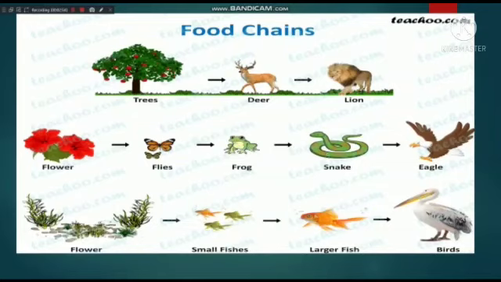This is an example of an aquatic food chain. The aquatic plant is eaten by the small fishes. The small fishes are eaten by the larger fish, and then the larger fish is eaten by a bird. So here also the food energy is transferred from one organism to another organism, and at every level, from the plant to the organism feeding on the plant, then to the next, all this series of levels or steps are known as trophic level.